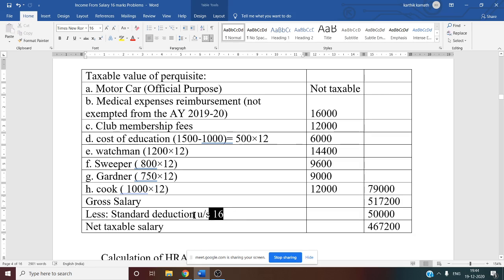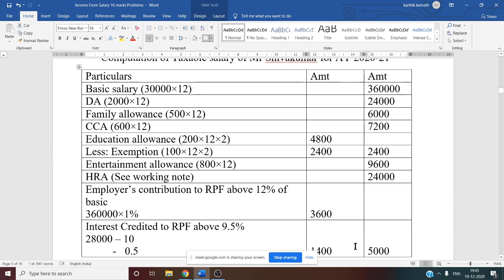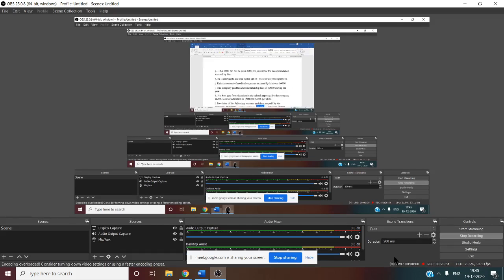So now, less standard deduction under section 16 from the gross salary, that is 50,000. If you deduct 50,000 from the gross salary, you will get the final net taxable salary. See this, our final answer, net taxable salary, that is 5,17,200 minus 50,000, that is 4,67,200. This is our final answer. This type of problem comes for 16 marks, very important.